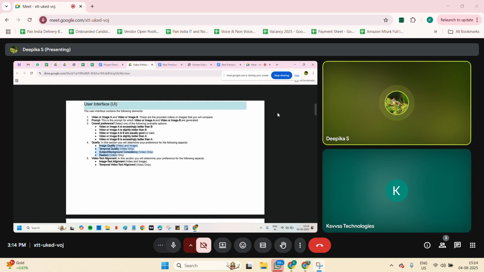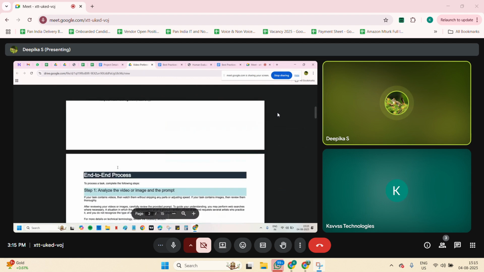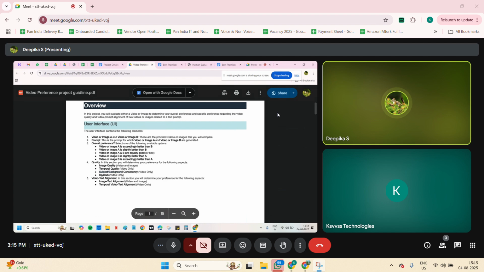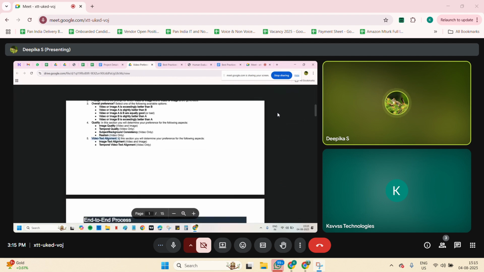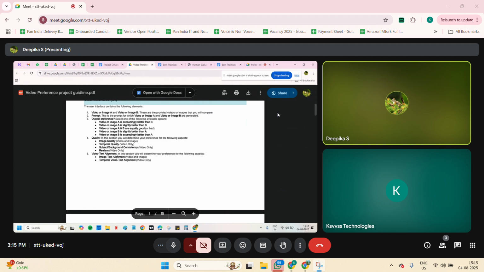Image quality means we need to check the clarity in both videos, how visually the image is showing in that quality. We need to compare the videos and give the judgment based on that. Temporal quality we will check one by one. We will check subject, realism, scene. Here we will also have image text alignment and temporal video text alignment. These are the questions which we will be validating in the task.